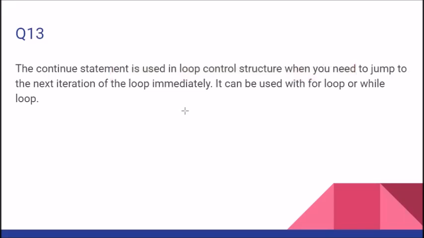Continue statement is used in loop control structures when you need to jump to the next iteration of the loop immediately. So the answer is correct, because continue is going to skip the statements written ahead. Let's see the next one.